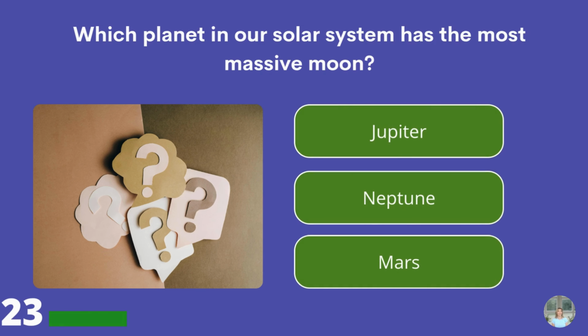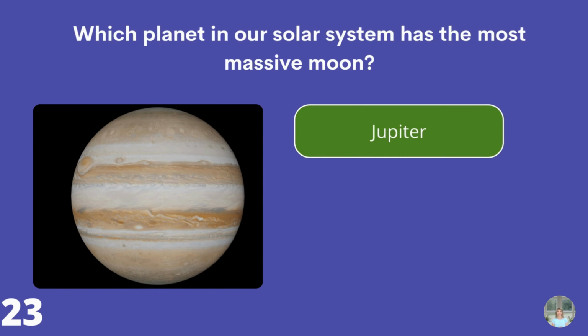Which planet in our solar system has the most massive moon? Jupiter, Neptune, or Mars? Jupiter.